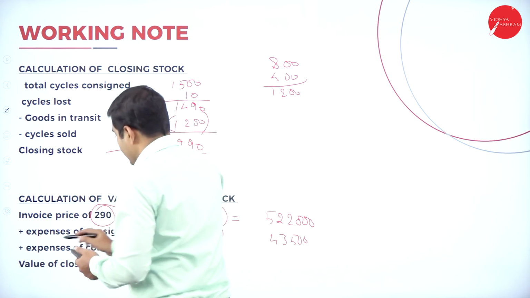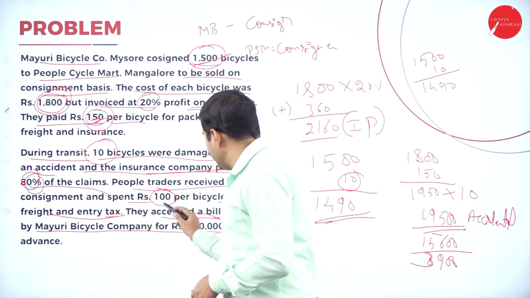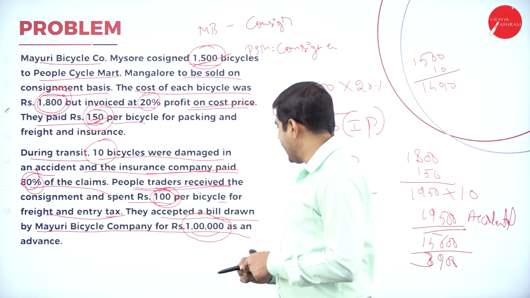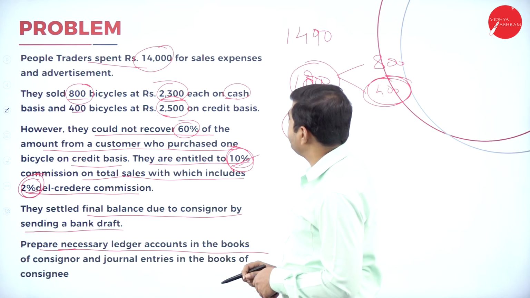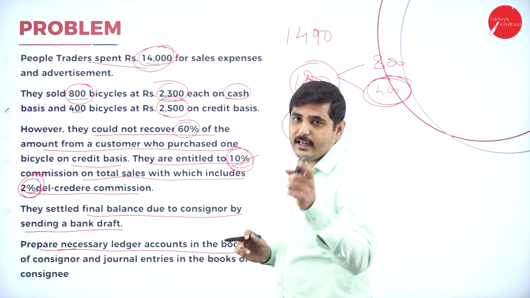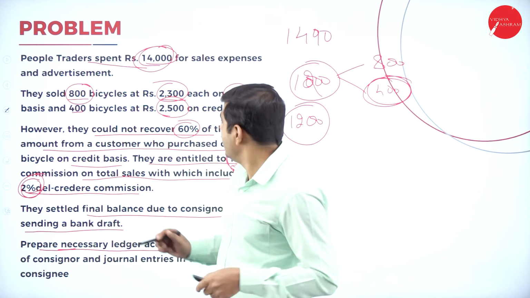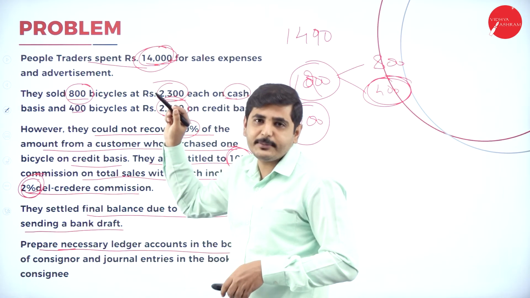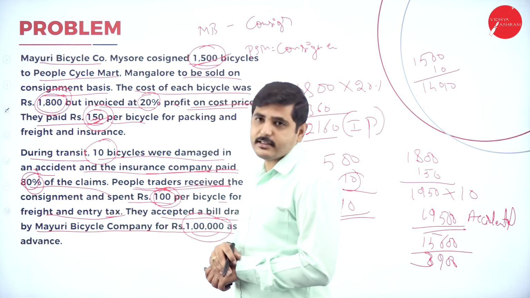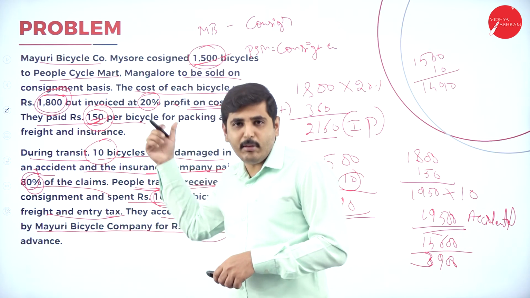43,500. Again, add expense of consignee. What are the expenses of consignee? Let's see here. The consignee spent 100 rupees per bicycle for freight and entry tax, and also he has spent 14,000 rupees on selling expenses and advertisements. See here, while calculating, we should take only direct expenses. Indirect expenses we should not take. Recurring expenses we should consider. Selling expenses and advertisement expenses are not recurring expenses. Freight and entry tax are the direct expenses. We should not take indirect expenses. So while doing the problem, you take all the expenses.